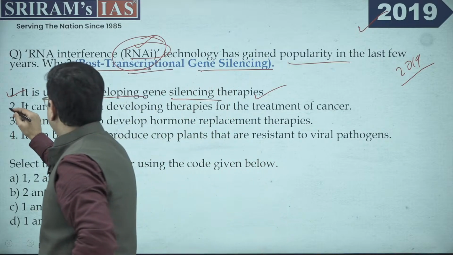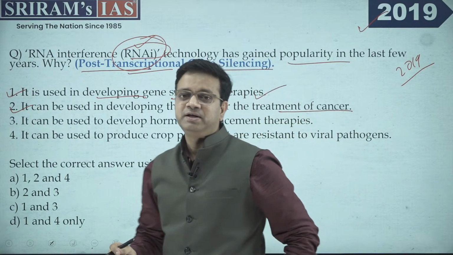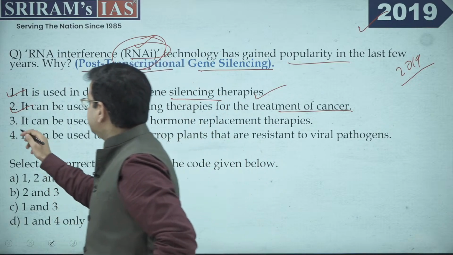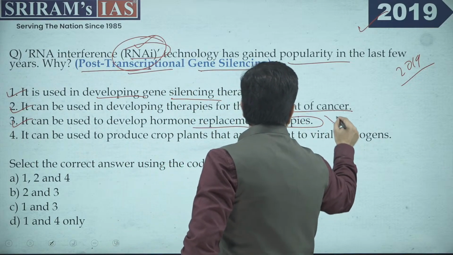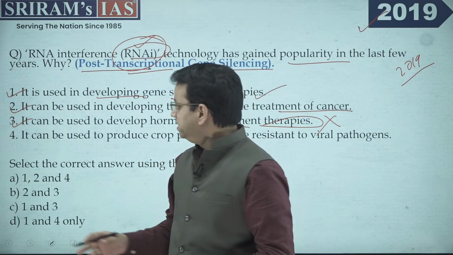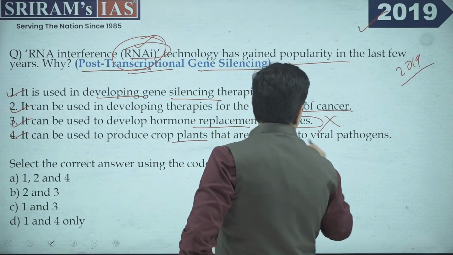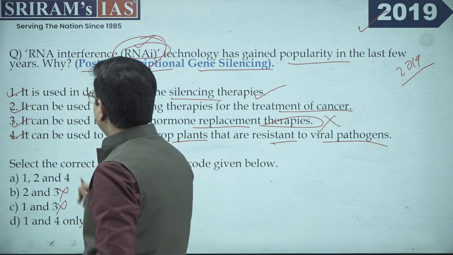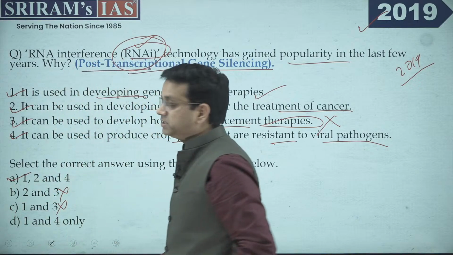Now the second is, it can be used in developing therapies for the treatment of cancer. Yes, absolutely, whatever the deletion part can be done through this technology. Now the third is, it can be used to develop hormone replacement therapy. No, it has nothing to do with hormone replacement therapy, which is again a different domain of understanding. The last option is, it can be used to produce crop plants resistant to various pathogens. So only 3 is not the correct option. Apart from that, 1, 2 and 4 are the correct options. The correct option here is A.